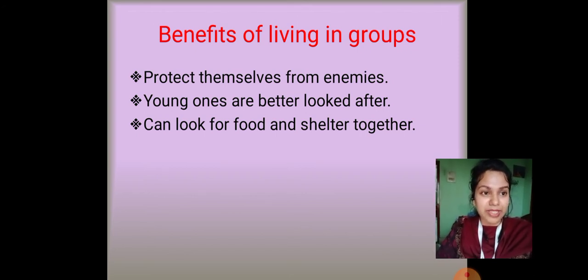Our dad brings food from the market, our mom or our parents prepare all the food for us, and after that we eat it all together, right? So just like that, animals also, when they live in groups, can look for food and shelter. They can hunt for food together, they can find grasslands together. Like bisons who live in groups, animals who live in groups can look for food and shelter together.